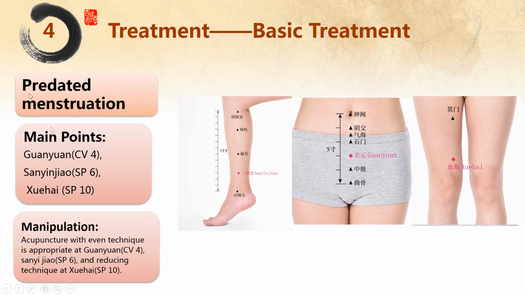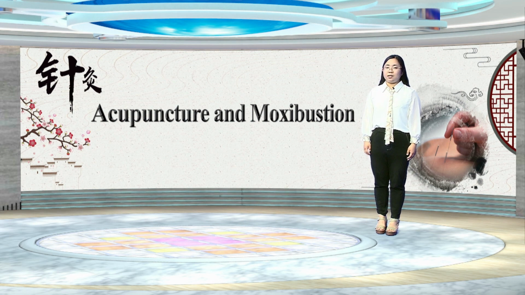The main points include 关元, 三阴交 and 血海. Manipulation: acupuncture with even technique is appropriate at 关元 and 三阴交, and reducing technique at 血海. The points in this prescription are mainly for clearing away heat, harmonizing blood, regulating thoroughfare vessel and conception vessel. 关元 is the key point to regulate thoroughfare meridian and conception vessel, and activate the circulation of qi and blood.